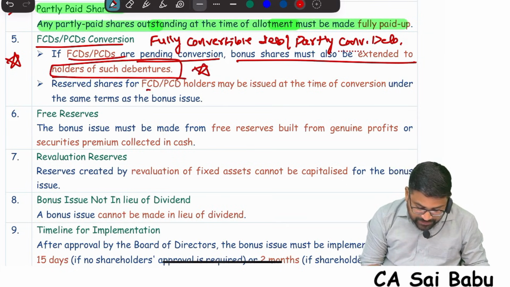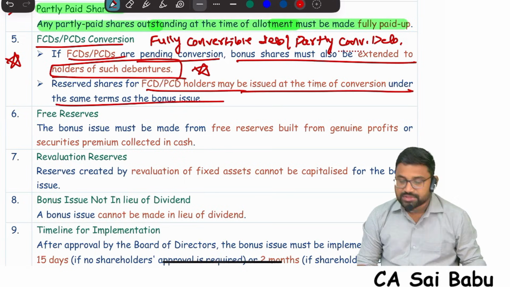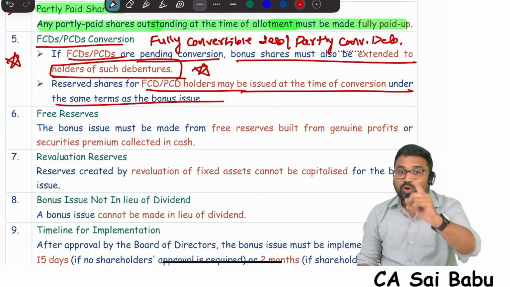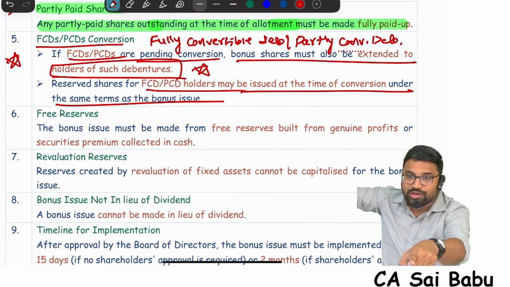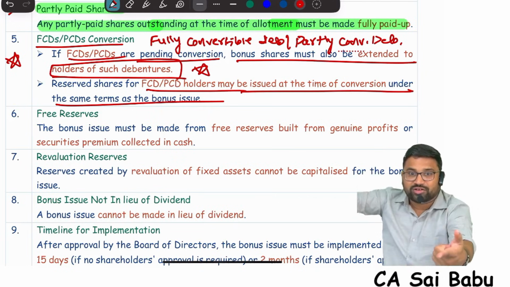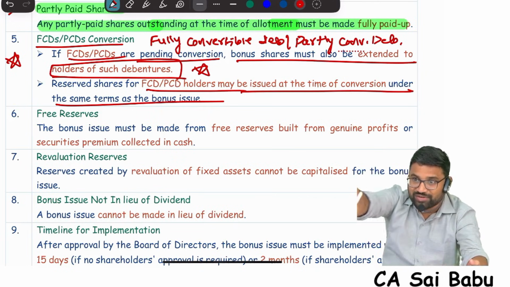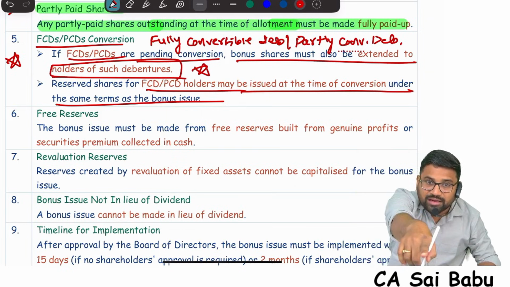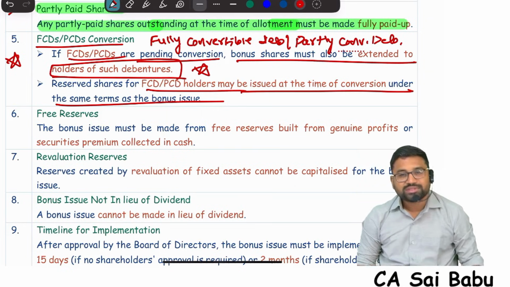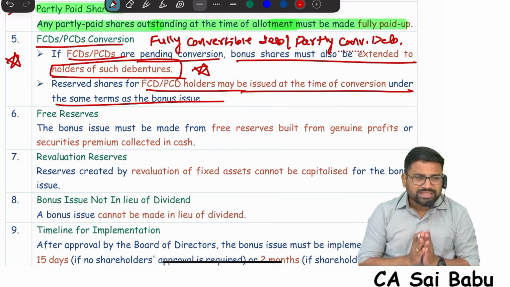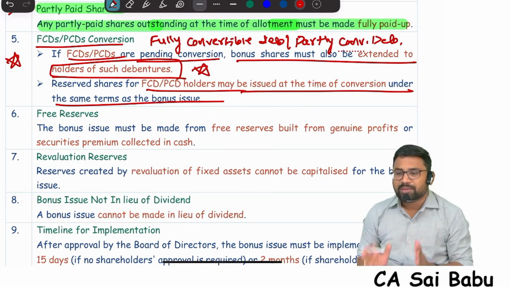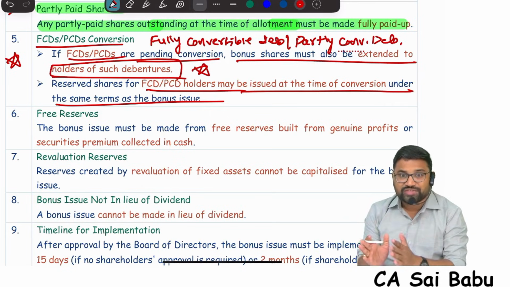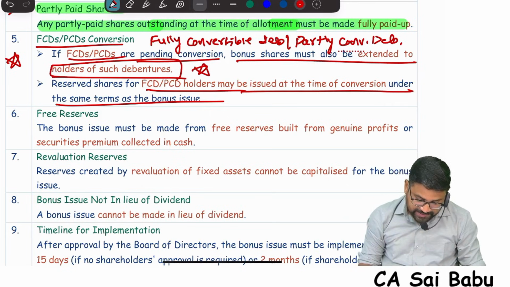Reserved shares for FCD, PCD holders may be settled at the time of conversion under the same terms of the bonus issue. Not now, but at the time of conversion, because now they are debenture holders. When they convert, they will become equity shareholders. Whatever benefit of bonus we are giving to the existing shareholders, in the same manner we need to give bonus shares to them also. So, will PCD holders and FCD holders be eligible for the bonus issue? Yes. The company has to reserve bonus shares for them also, as per the SEBI guidelines.